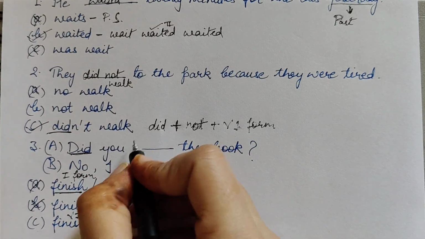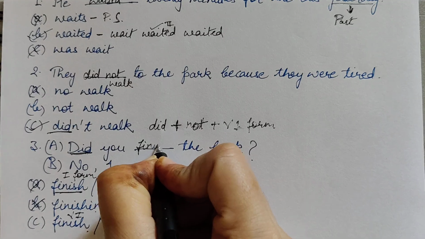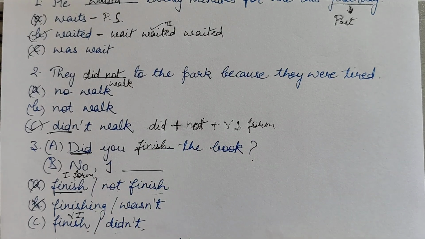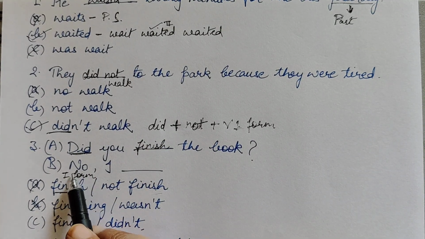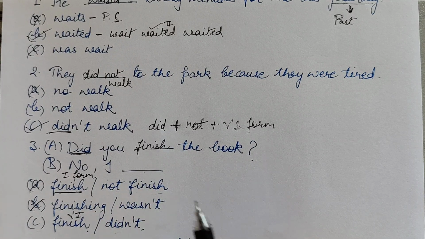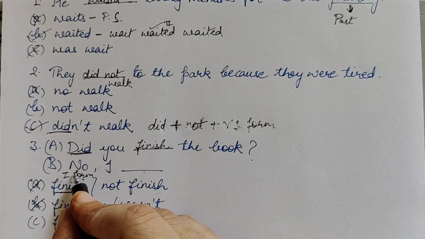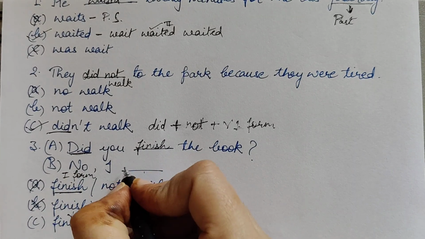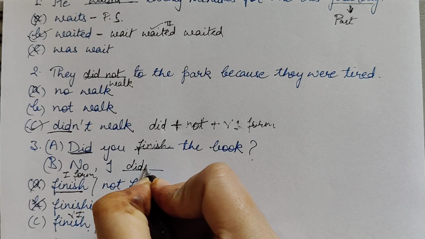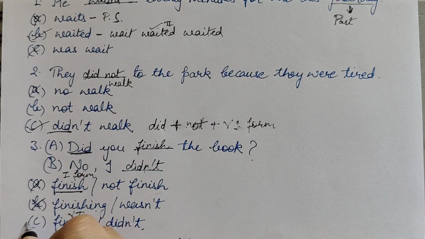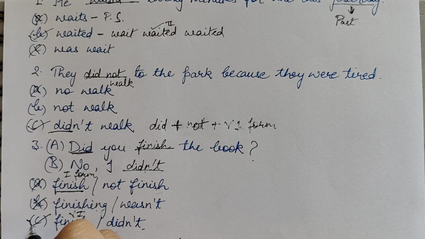Okay, so let's fill it here. Finish, then we are going to use no, then the helping verb of simple past, that is did, and the answer will be negative, so no, I did not. So our third option is correct here.